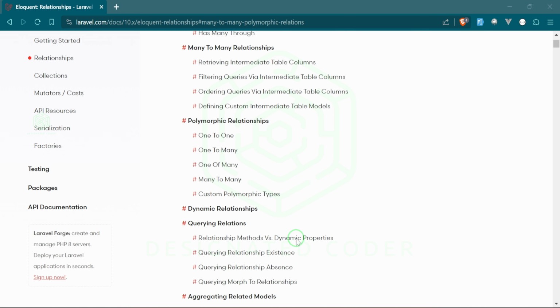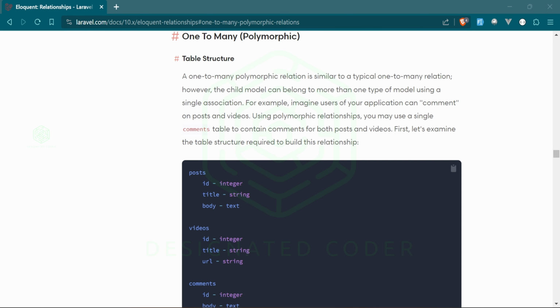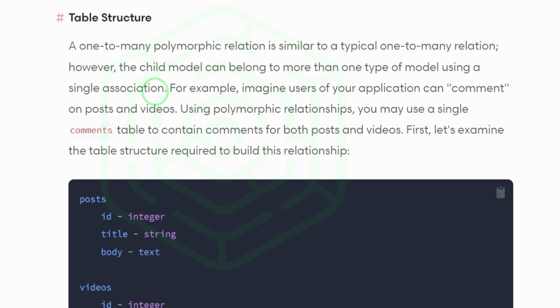The one that I want to look at today is the one-to-many polymorphic relationship. This type of relationship is actually one of my favorite types. It is super flexible, and for me, it's kind of a cross between the one-to-many and the belongs-to-many concept. Now, it isn't that specifically, but it reminds me of that. In this particular instance, there are parent models and there is a child model that allows you to take something and to connect it, but only using one association, a single association.